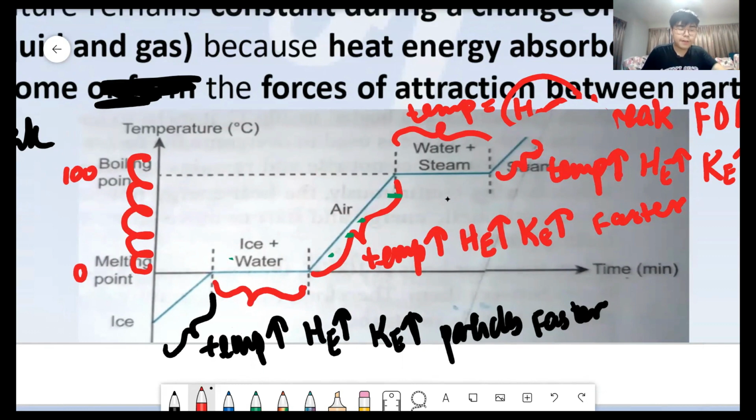Whenever we have a slanting line, which is an increase of temperature, the particles are moving faster and faster in the same state. That means when the temperature is increasing here, it is always in the state of solid.